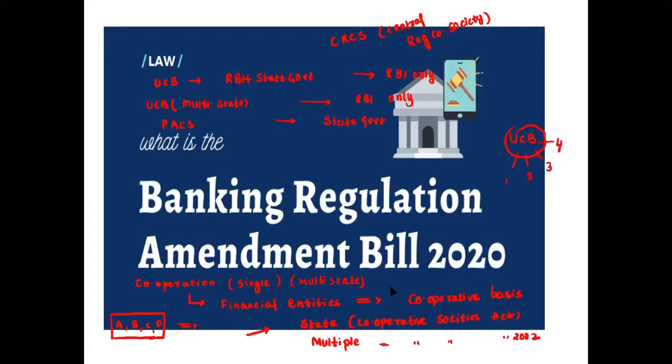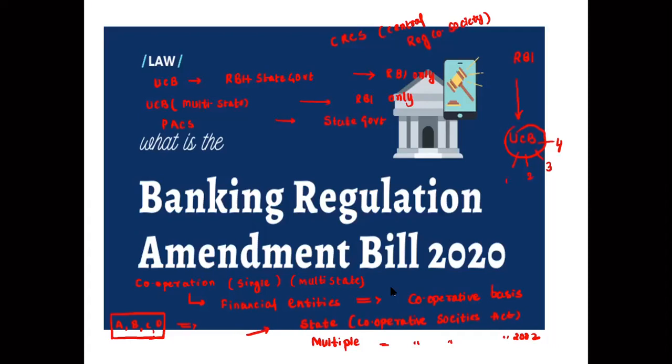If any person takes a loan from this bank, and they are members and owners of that UCB, then it will be under RBI approval. So the RBI has to approve that loan if the owners or members are taking it from this UCB.